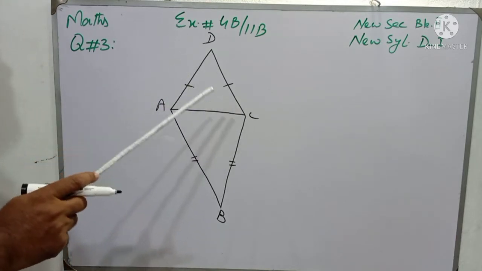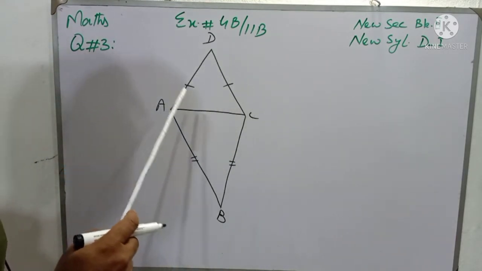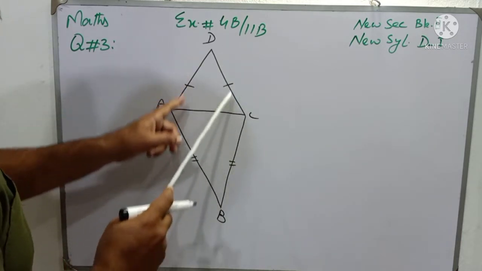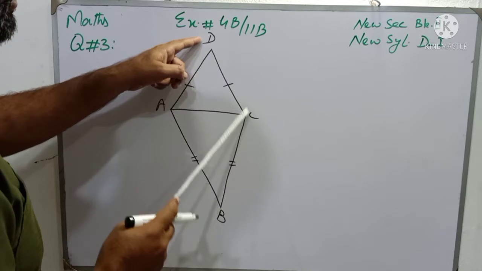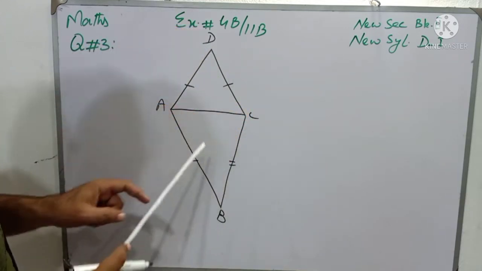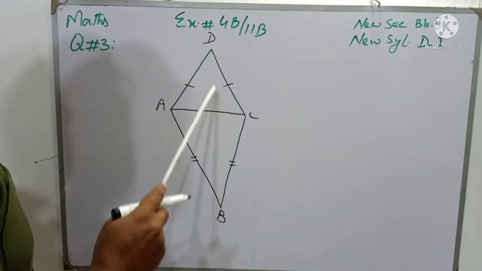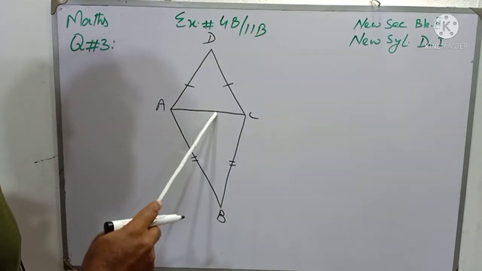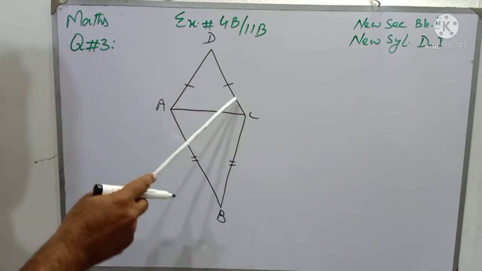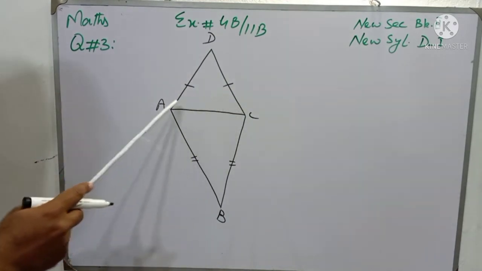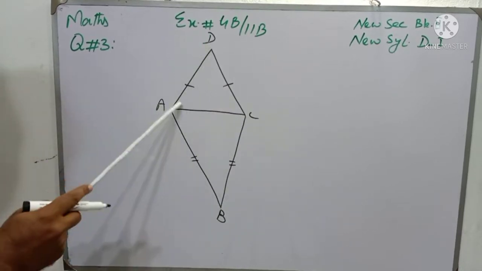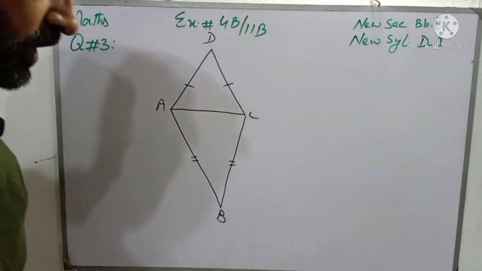So students, keep in mind the characteristics of a kite. A kite is a quadrilateral in which two adjacent pairs of sides are equal. I mean to say DC and DA are equal, AB and CB are equal. And the diagonals of a kite cut each other at a right angle, and the angles made by the non-equal sides are also equal. I mean to say angle DCB and DAB are both equal.